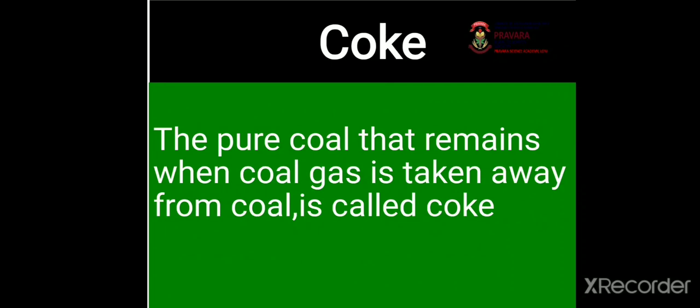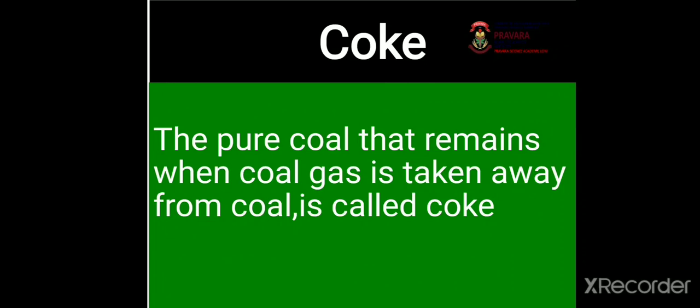Third non-crystalline form is coke. The pure coal that remains when coal gas has been taken away from coal is called coke. Coke is used as domestic fuel. Also, it is used as a reducing agent. Coke is used in purification of aeriform fuel such as water gas and producer gas.